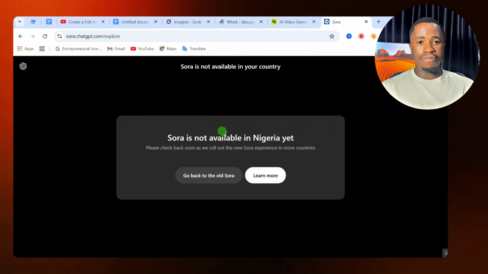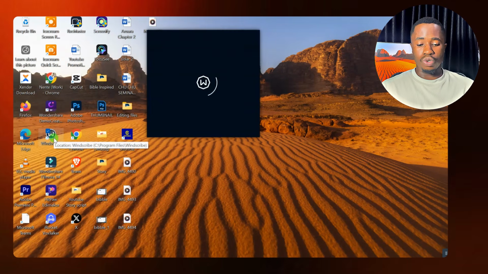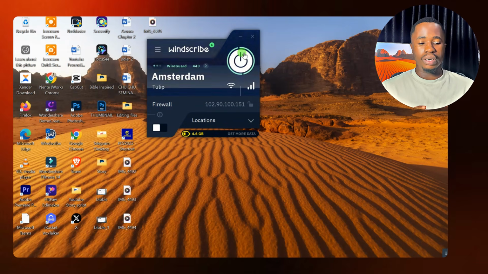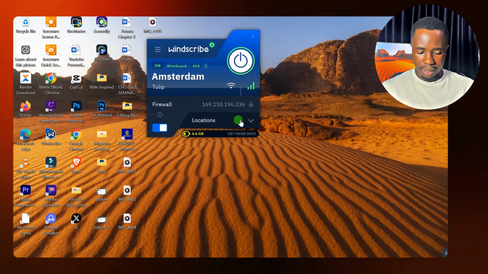So right from here, for those in America, you can simply go ahead to use it. But for those in Nigeria and other countries where Sora is not yet available, I'm going to show you how to get around this. You can use any VPN available to you. You can download it from Google Chrome or your App Store. I'm going to be using Whisk for this video. The location you are going to set for your VPN is any city in America or any city in the UK. Come here and then click on location.